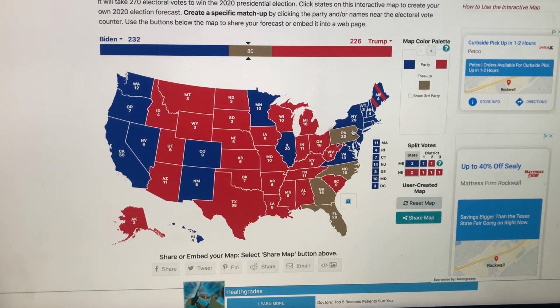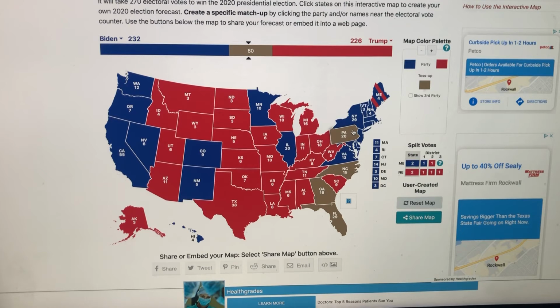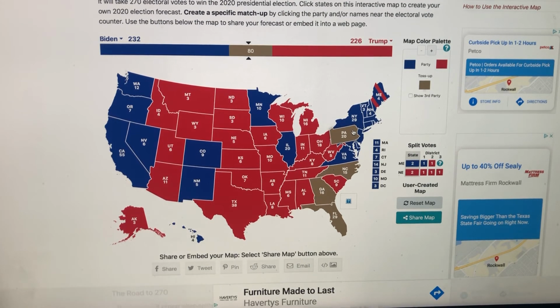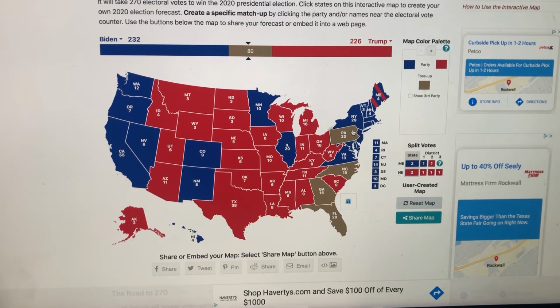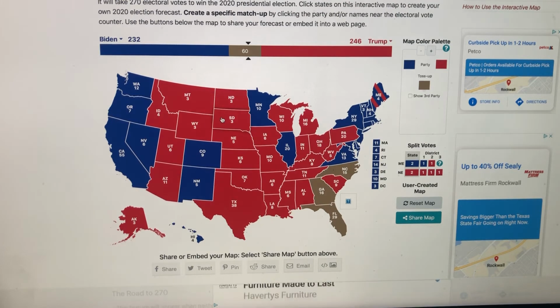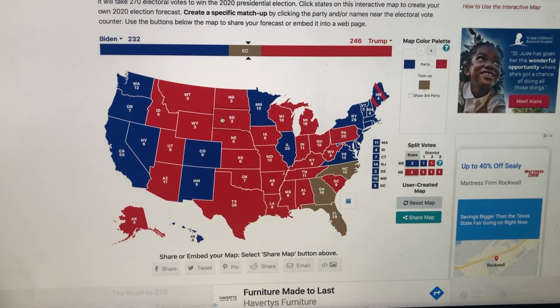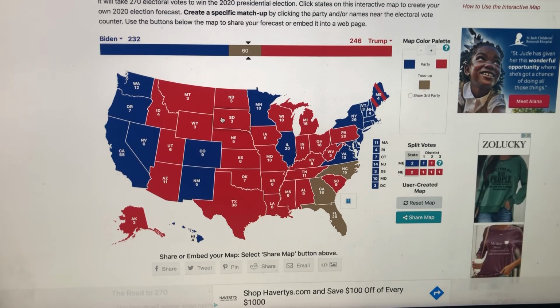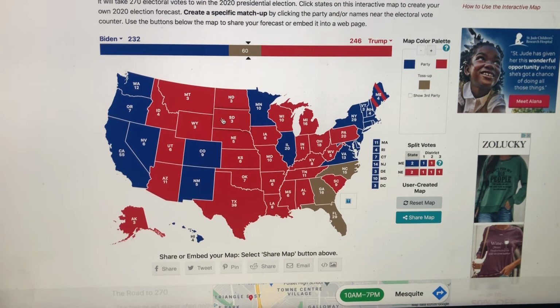And in the state of Pennsylvania, Clinton had a 7.3% lead in 2016. Now Biden has a 6.1% lead. So that's a difference of 1.2 in favor of Donald Trump. Donald Trump won the state by 0.7, so once you calculate the numbers, that's a 2.1% lead in favor of Donald Trump. So right now, look at the score, 246 to 232. It's neck and neck, folks. Let's move on.